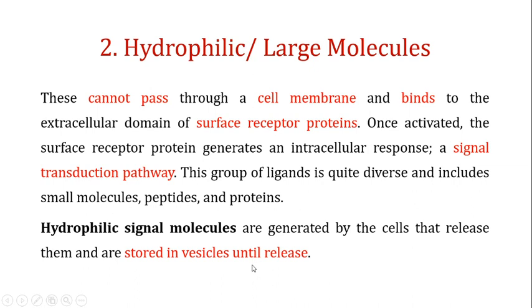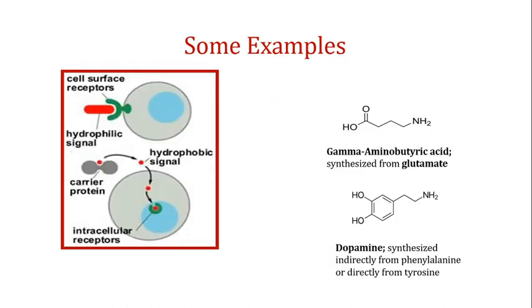So this is in contrast to the hydrophobic signals. The hydrophobic signals are generated at that particular time when they are needed. The hydrophilic signals are produced, stored in the vesicles, and when they are needed, they are released into the body.